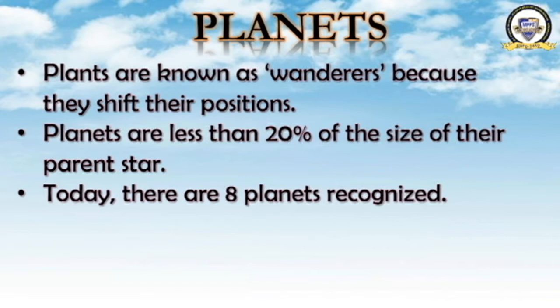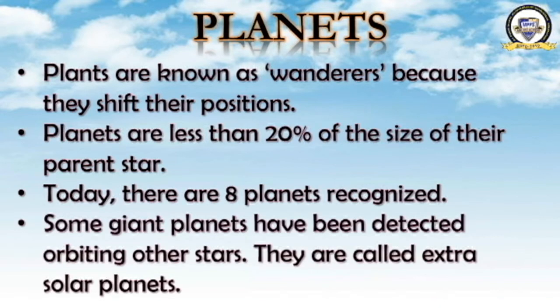Today there are 8 planets recognized in our solar system. Universe, then a part of the universe is a galaxy, then a part of the galaxy is a star, then a group of stars is a constellation. Our solar system is a part of the Milky Way, and the Milky Way is a galaxy. We are in the solar system, and the solar system has 8 planets.